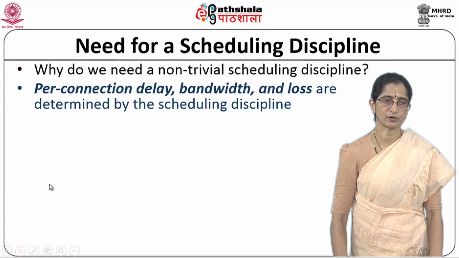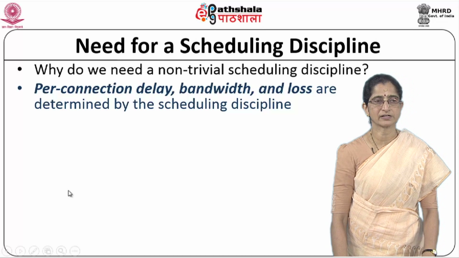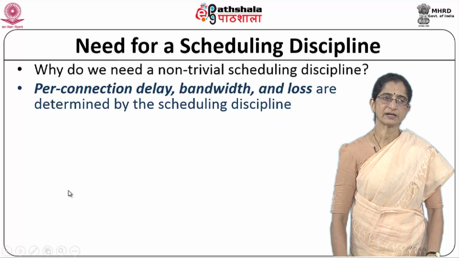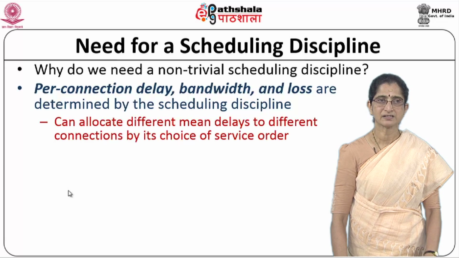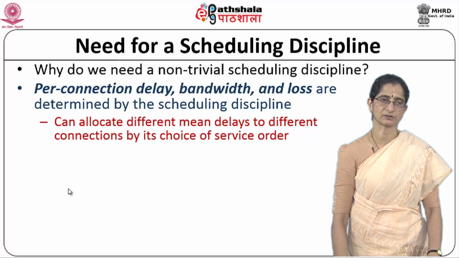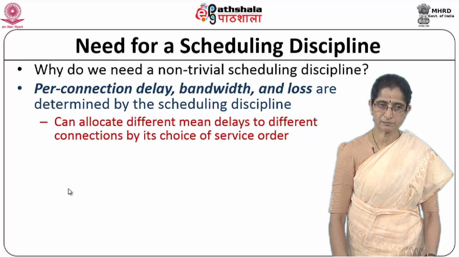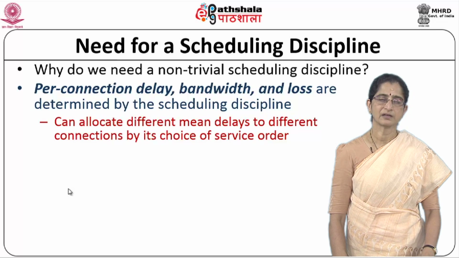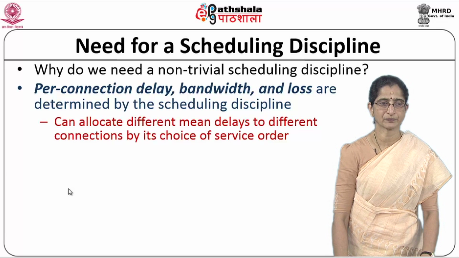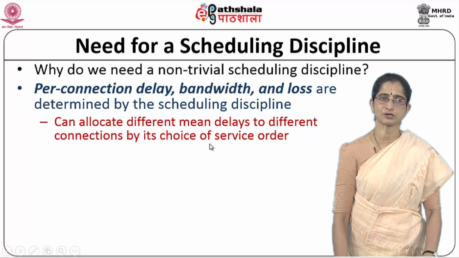So, what is the need for a scheduling discipline? That is the first question that we need to answer. Why do we need a non-trivial scheduling discipline? Remember that per connection delay, bandwidth and loss are basically determined by the scheduling discipline. So, we need an effective scheduling discipline. That we need a scheduling discipline is definitely a known fact. How effective it should be is important because these three primary performance related parameters are directly affected by the scheduling discipline.